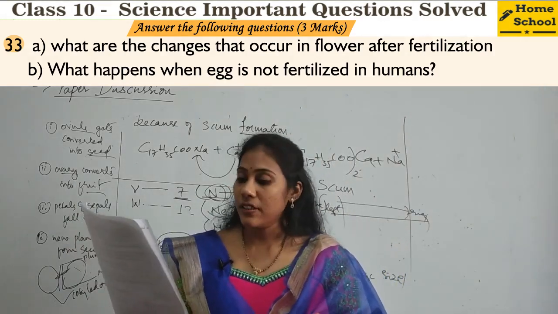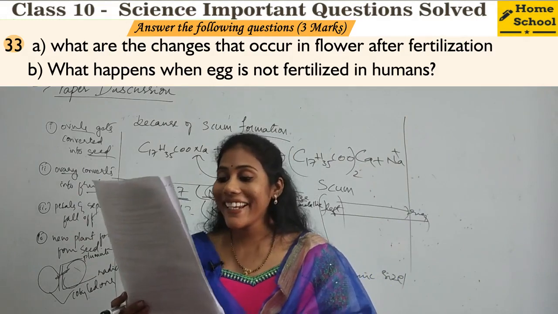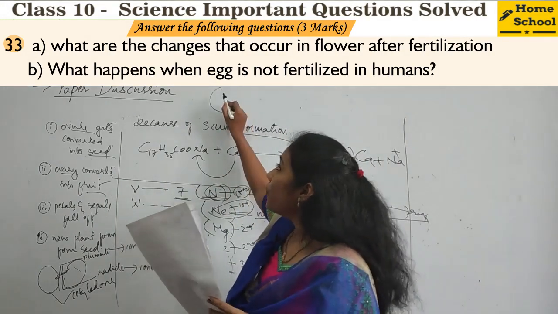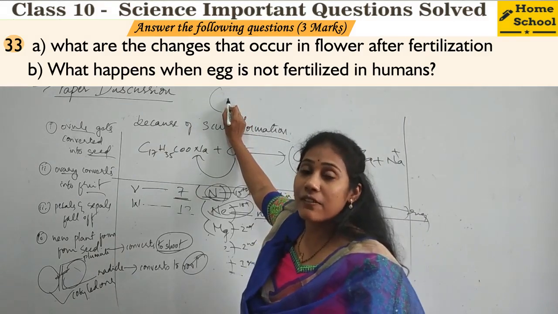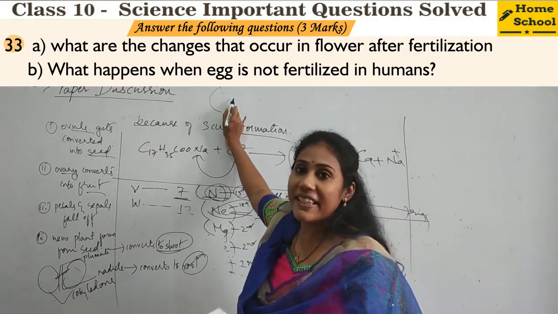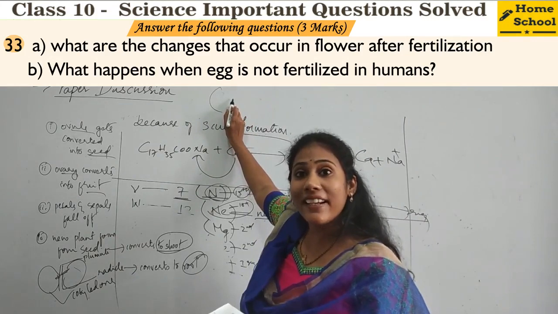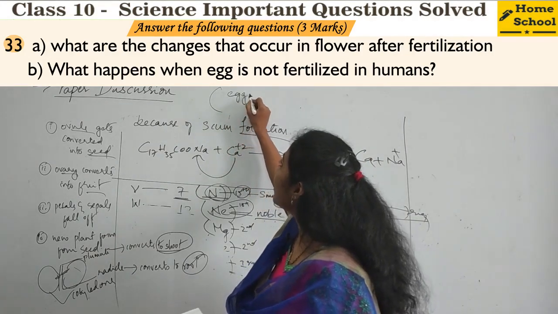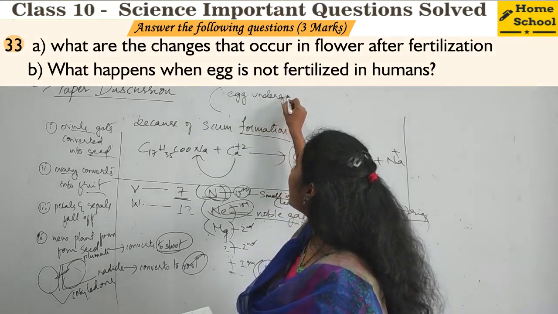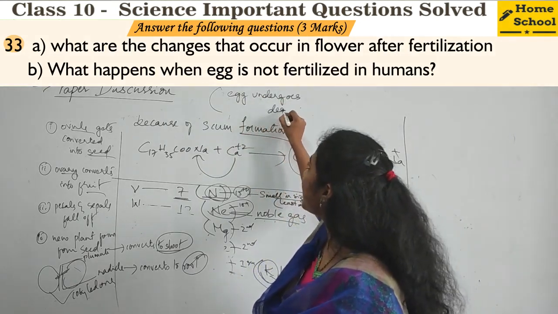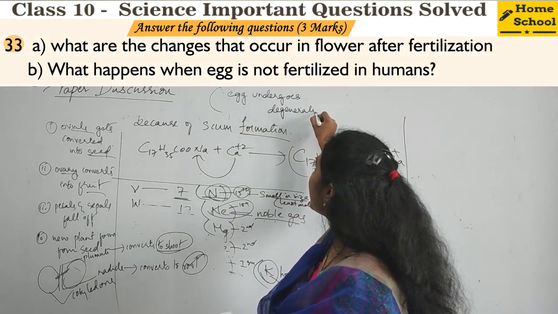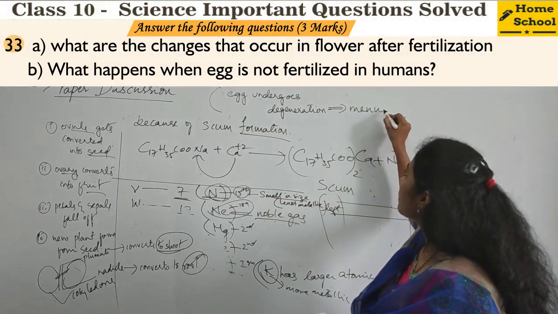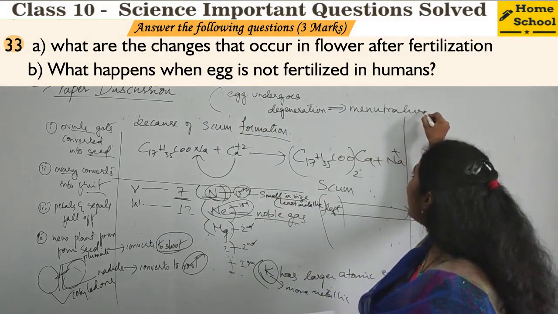Next sub question. What happens when egg is not fertilized in humans? When egg is not fertilized, when sperm do not meet with an egg, what will happen to the egg? You know what happens? Egg undergoes degeneration, and that leads to menstruation.